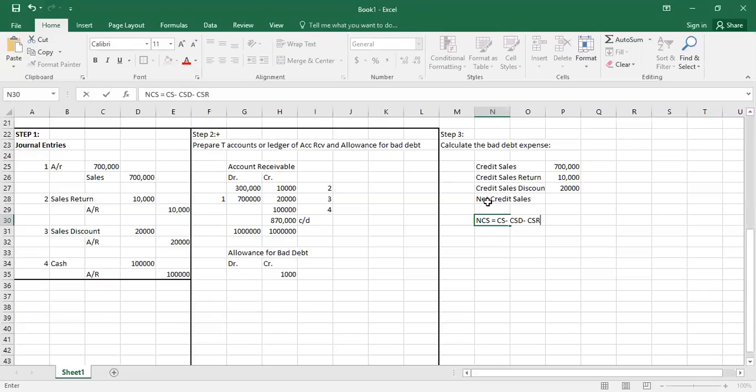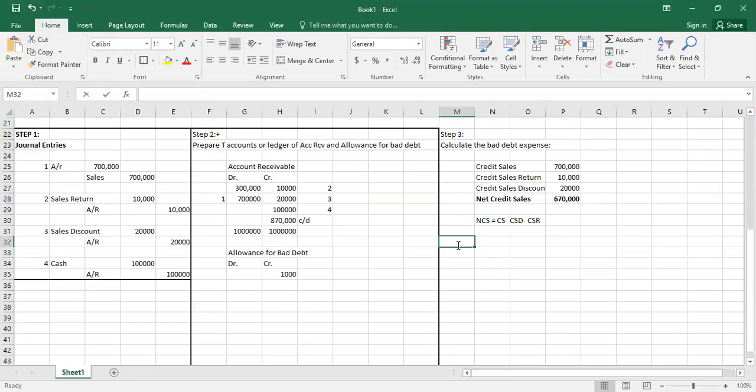If under the question it is mentioned that it is a cash sales return or cash sales discount, then you cannot subtract it from the credit sales. So the value is 6,70,000 net credit sales. That's it.